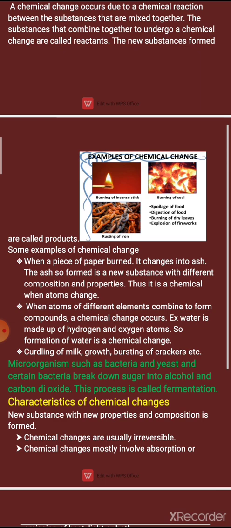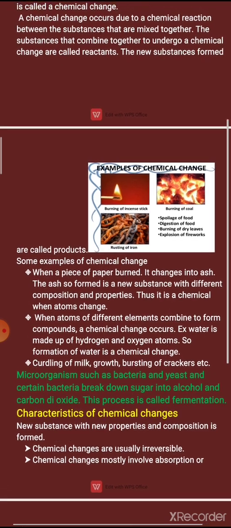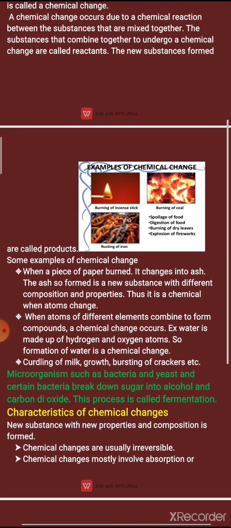So here also a chemical change occurs because atoms formed a molecule of water. Curdling of milk, growth, bursting of crackers, etc. These all are chemical changes.